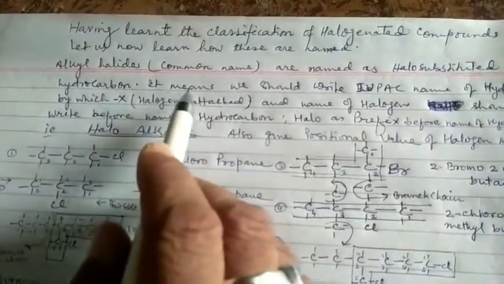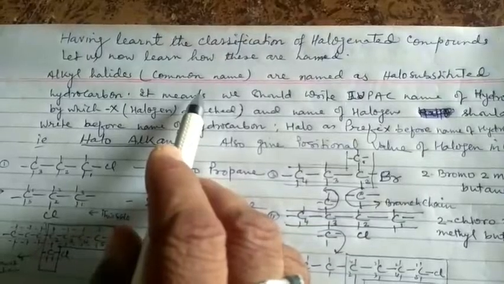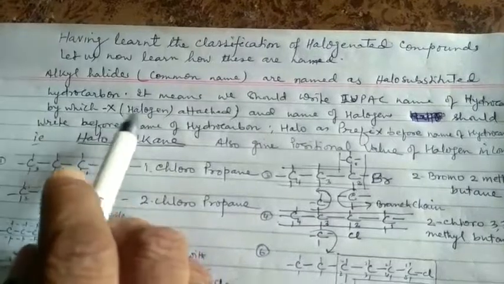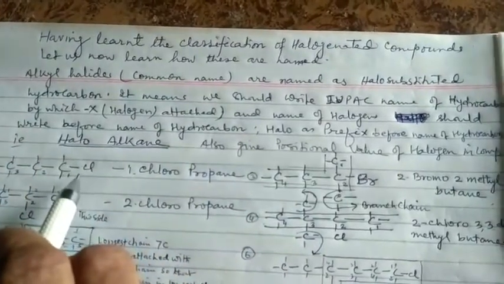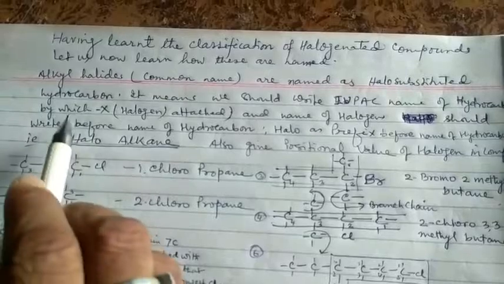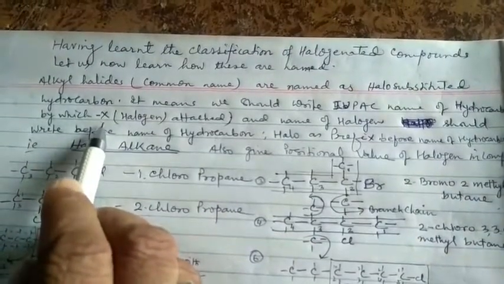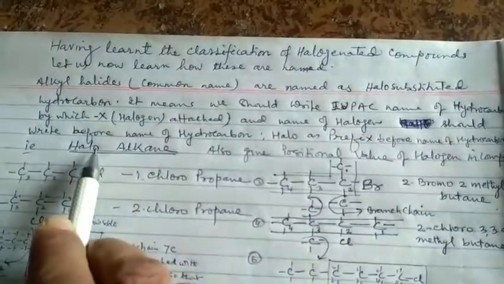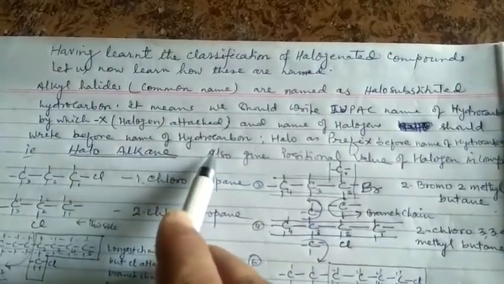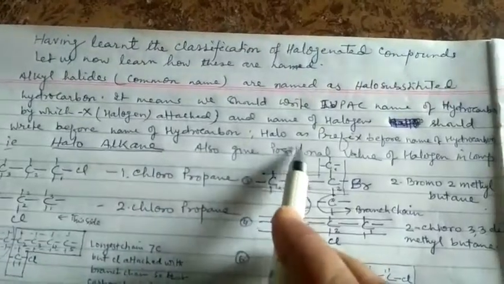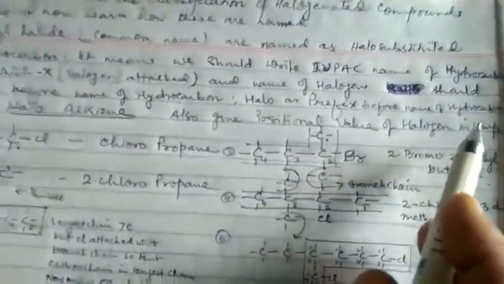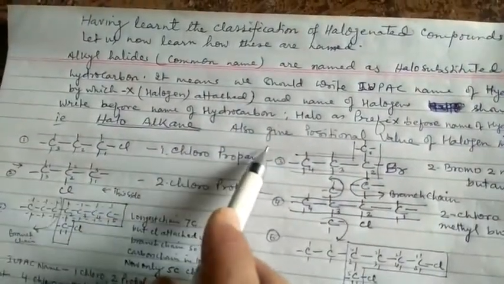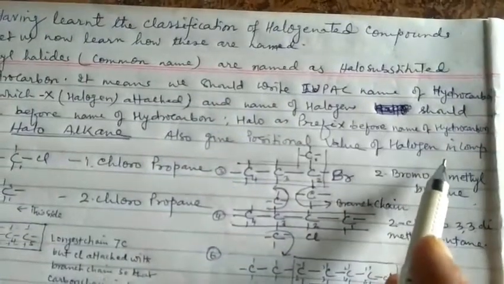Alkyl halides, which is the common name, are named as halo-substituted hydrocarbons. It means we should write the IUPAC name of the hydrocarbon to which the halogen is attached, and the name of the halogen should be written before the name of the hydrocarbon, with halo as a prefix. That is haloalkane. Also give the positional value of the halogen in the compound.